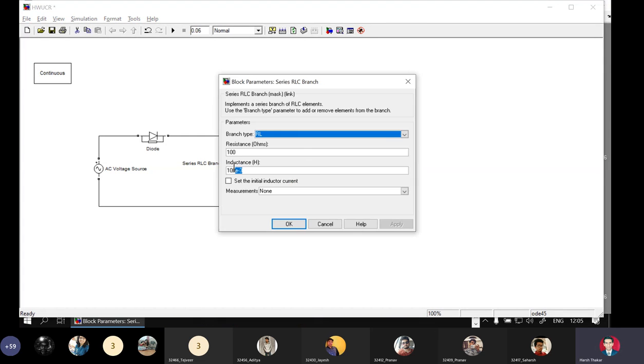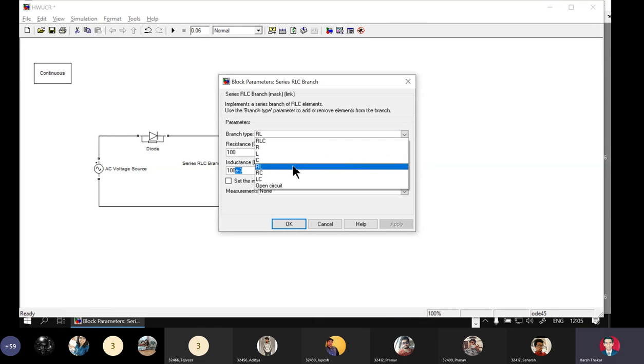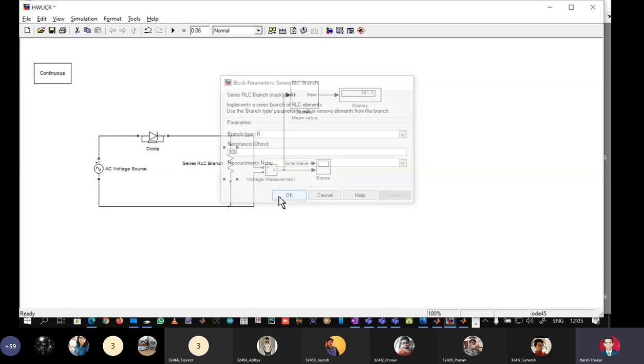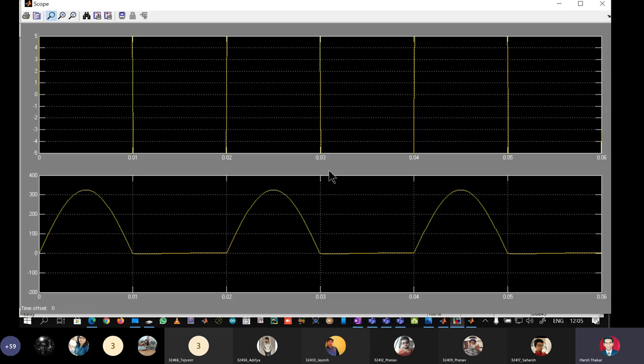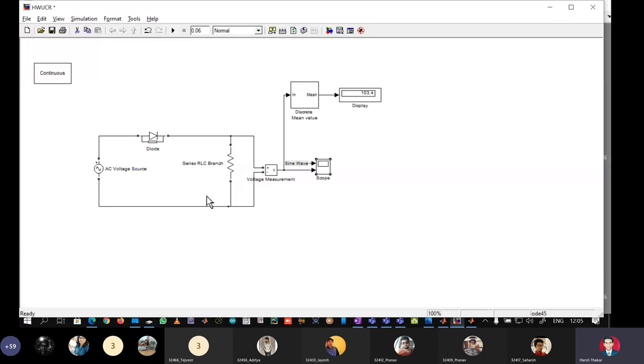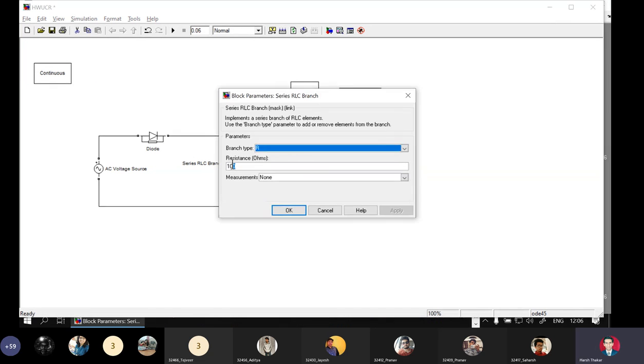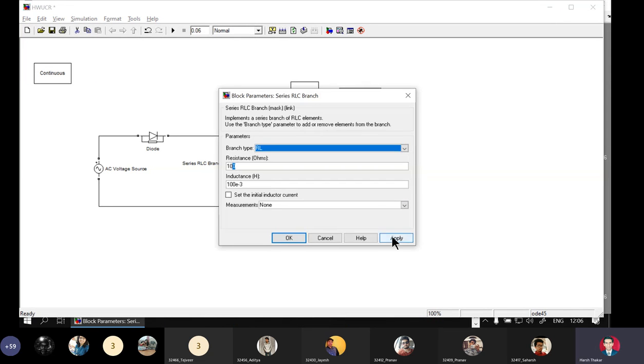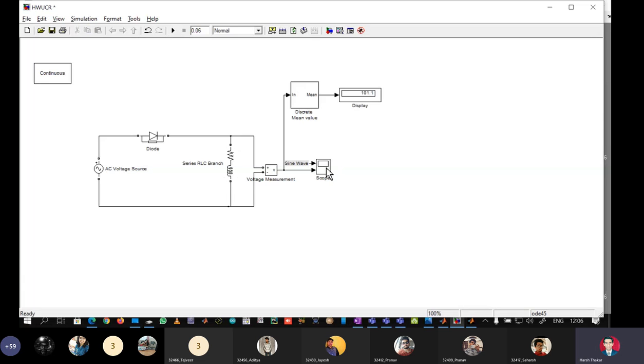Now if I change the load from resistive inductive to resistive, we can see clearly that the waveform is like this. The load voltage waveform does not extend into the illegal half cycle, that is the negative half cycle. So because of that, this kind of output is called half control. So now the circuit becomes half wave half control, an HWHC circuit. Double click this, make it RL again, apply, OK, simulate, observe the waveforms.